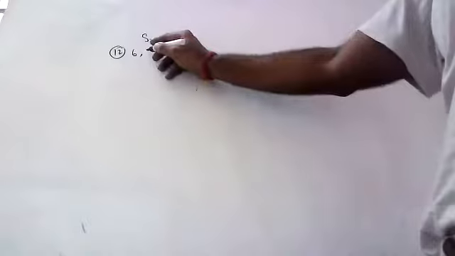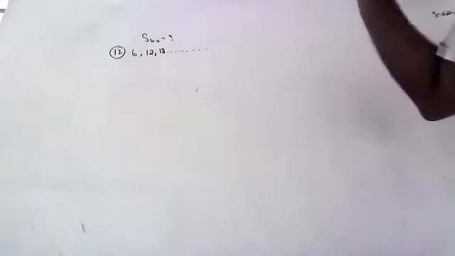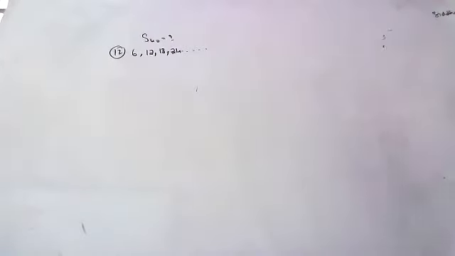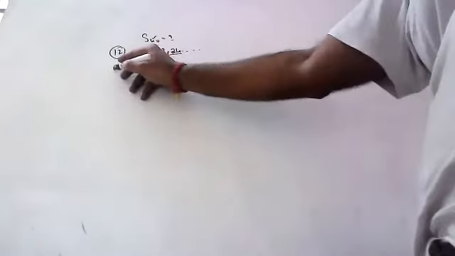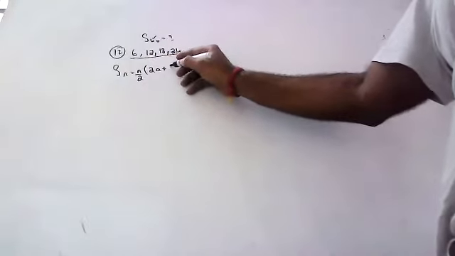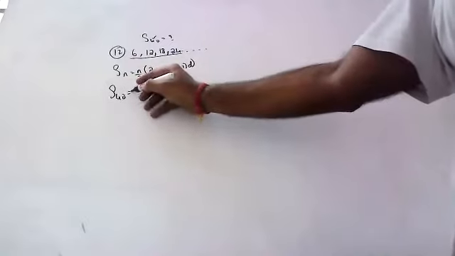Tell me the numbers divisible by 6. After 6, what will come? 12, then 18, 24 and so on. So he's asking the sum of first 40 terms. What is the formula of Sn? n by 2 into 2a plus n minus 1 into d. Come on, S40 I want.